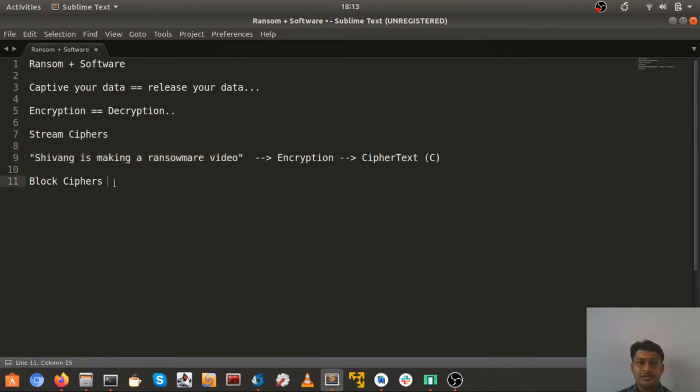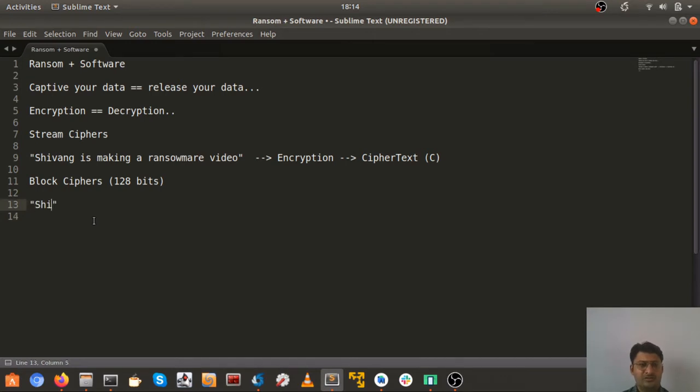If it is implemented in block ciphers, then remember we are taking AES as an example, so AES has 128-bit blocks. To make things easier, this whole thing will be converted into blocks or chunks of data.